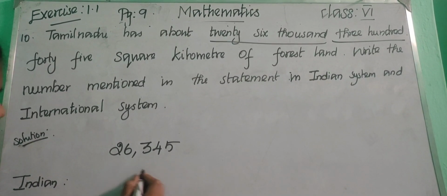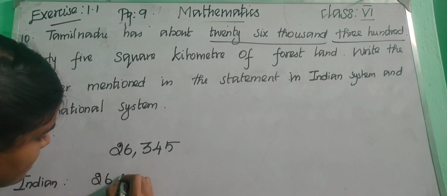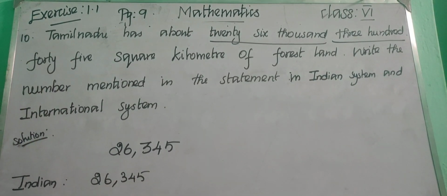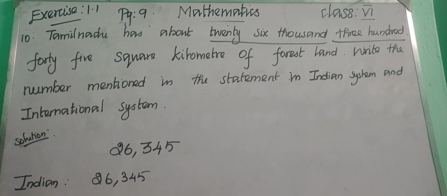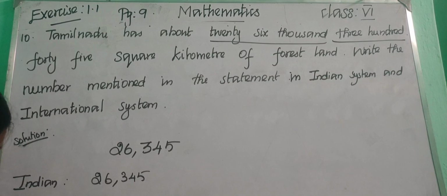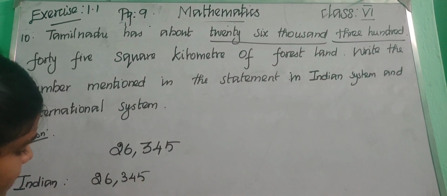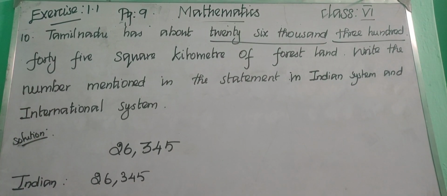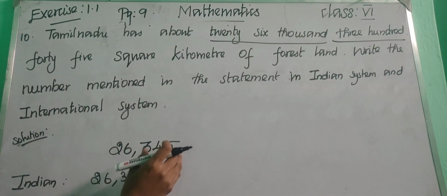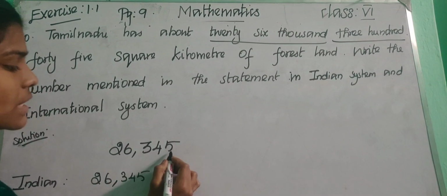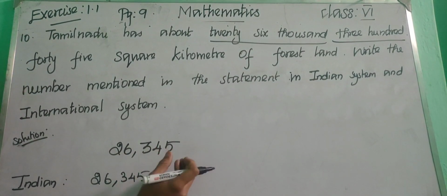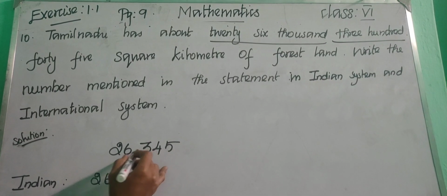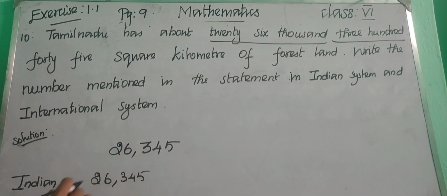Indian system, how will you write? The same, right? 26,345. Okay, Indian system will write the same. And the international system? Again the same, right? Because we are having only the 5 terms, right? So in Indian system and also in international system, from the right we need to count 3 digits, right? So 1, 2, 3 and after that you will put comma and after that we are having only 2 digits so that you will get the same answer.